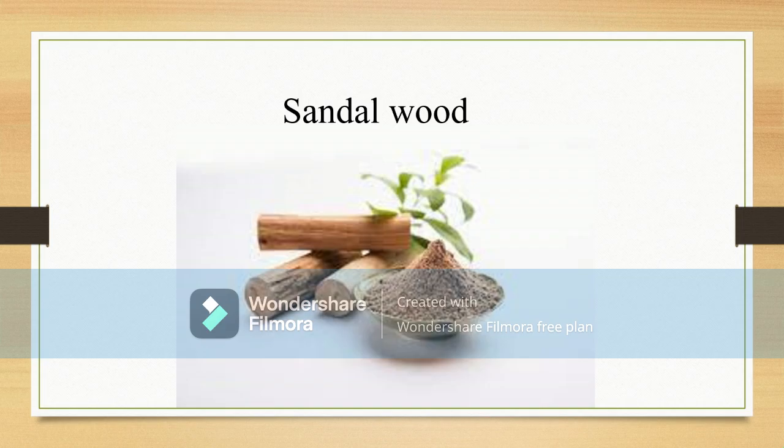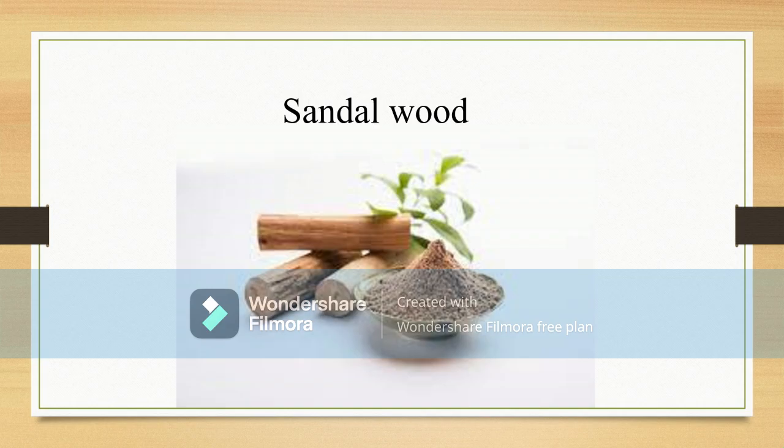Nation A wants to manufacture the product, but it does not have the most important raw material. So now what will nation A do? Nation A will move to nation B, which has more production of sandalwood trees and is giving sandalwood to nation A. Now there is trade between nation A and nation B.